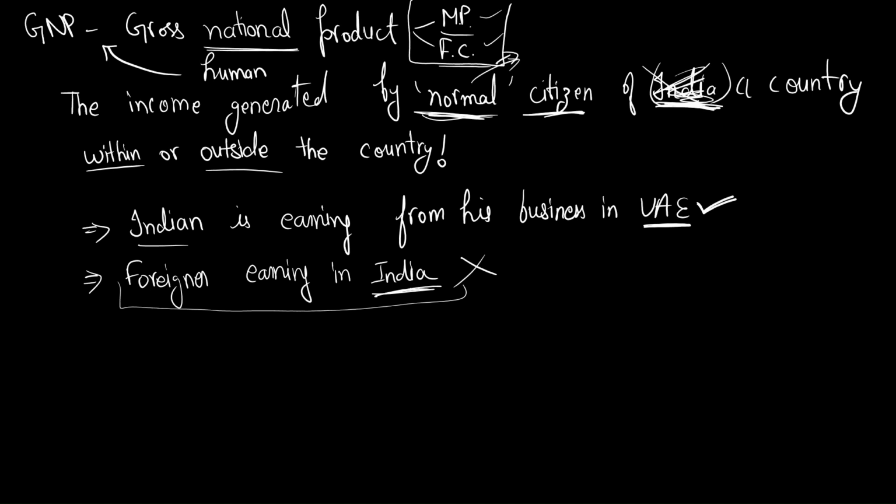The only thing that matters is that the person you are looking at should be a citizen of the country for which you are calculating the gross national product. Let me read it again: the income generated by the citizens of a country within or outside the country. These examples are very important to make your concepts clear.